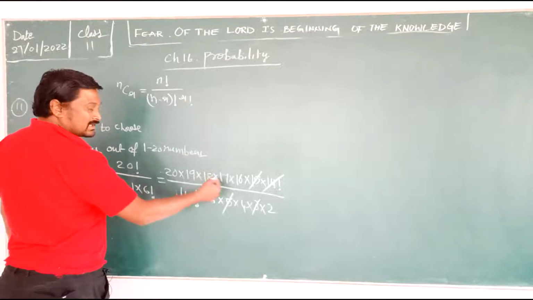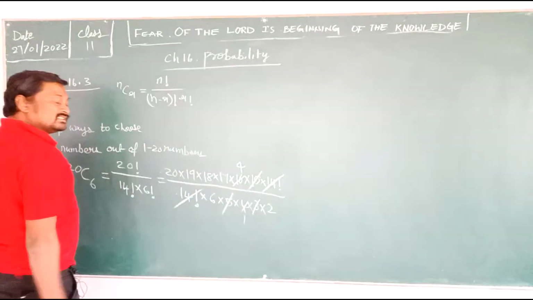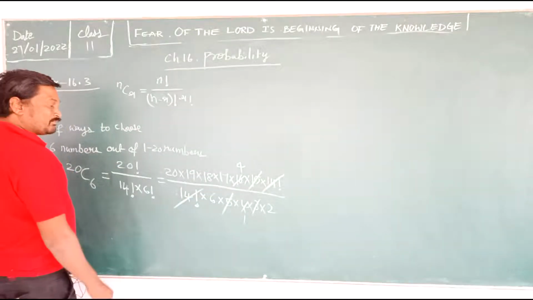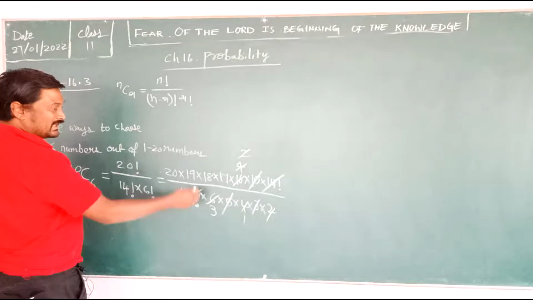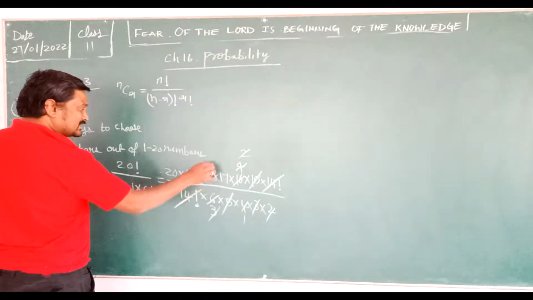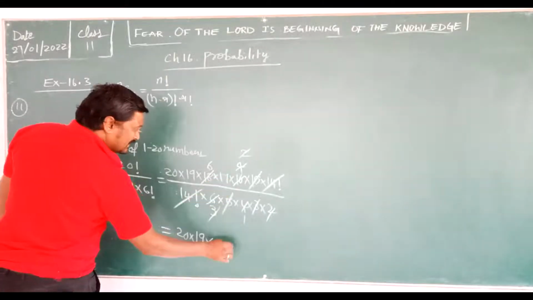Let's see here. Now normal cancellation we will do: 4 ones, 4 fours are 16. Then 2 ones, 2 twos. Then again 2 ones, 2 threes are 6. So then 16 into 6 into 17.